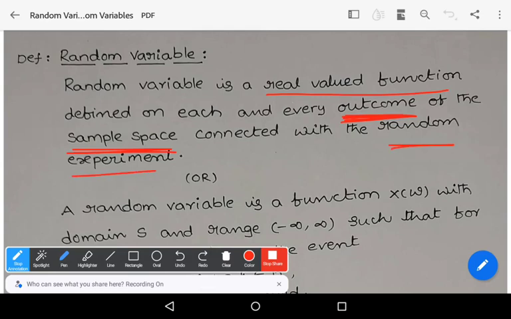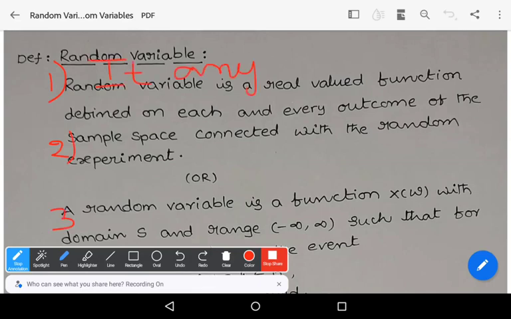An experiment is said to be a random experiment if it satisfies three properties. Observe that. I am explaining the terminology. The first one: it can be conducted any number of times under identical conditions. The experiment can be repeated any number of times under identical conditions. That is the first property of a random experiment.